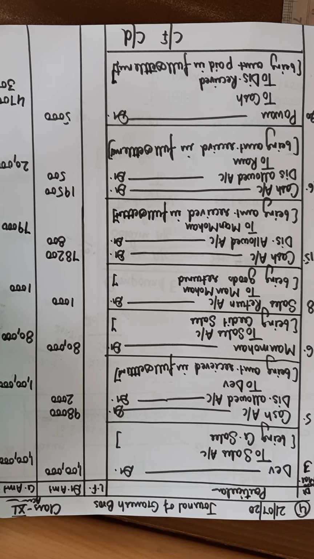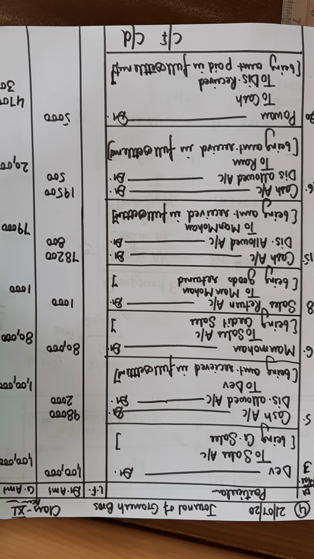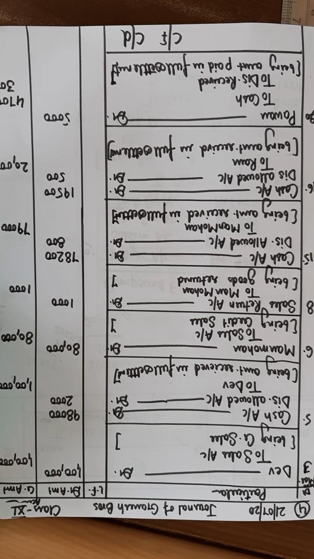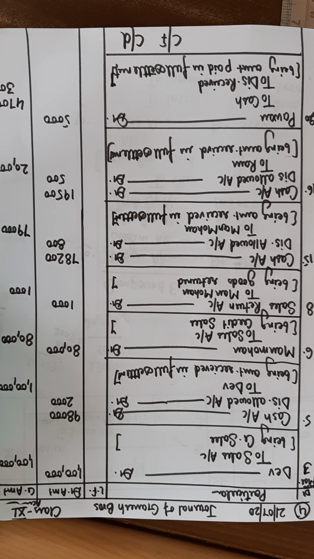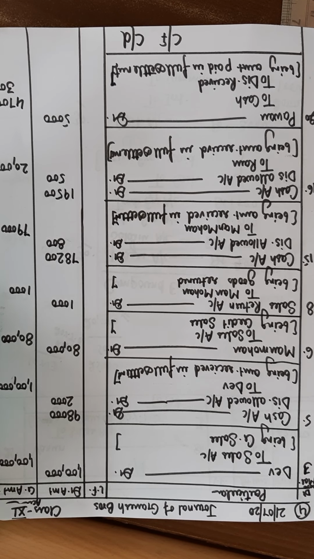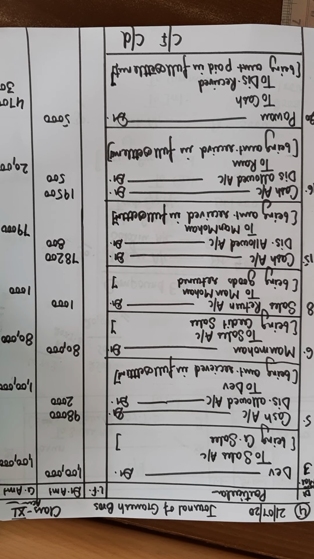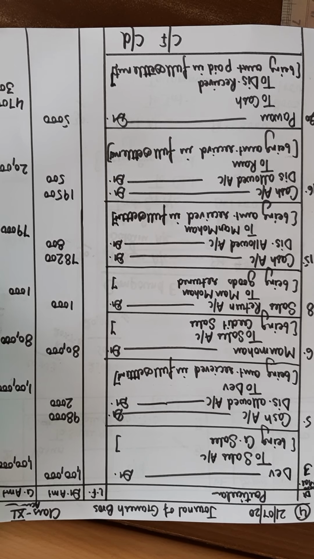Now the third transaction: again we are selling goods to Manmohan of rupees 80,000. So Manmohan account debit to sales of 80,000. But on 8th March Manmohan returned goods of rupees 1,000. It may be due to defectiveness or any other reason. As we have sold the goods to Manmohan, now he is returning, so we will debit the sales return account. Now who is the giver of the same? Manmohan. So sales return account debit to Manmohan with rupees 1,000.